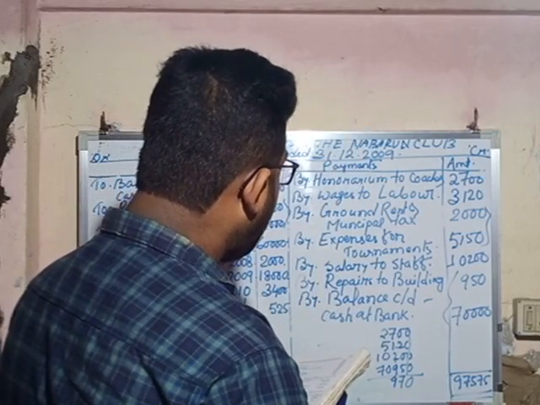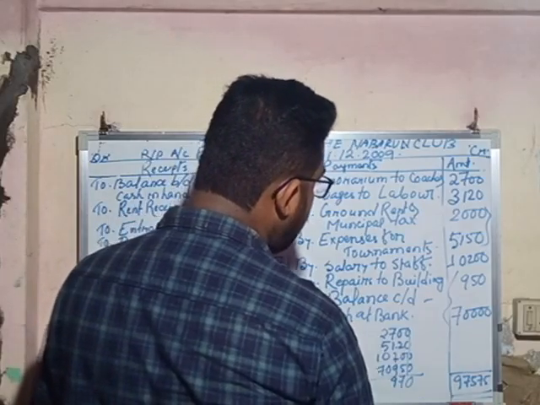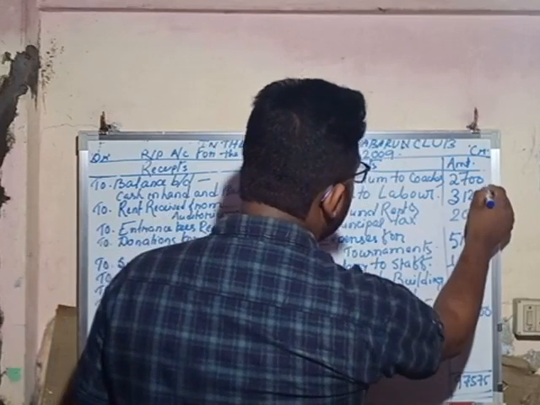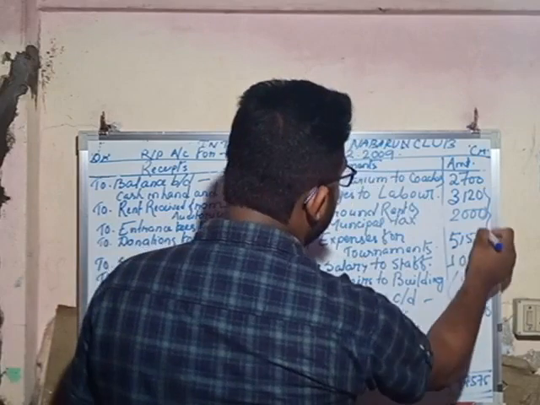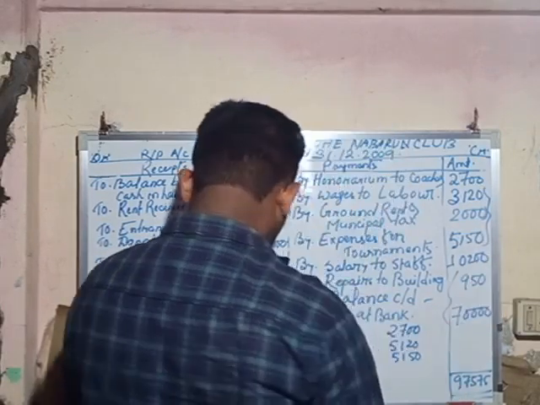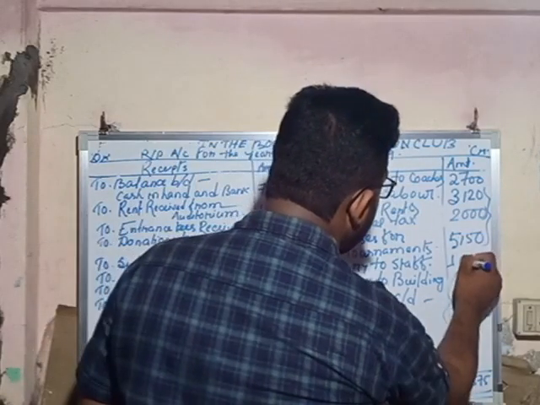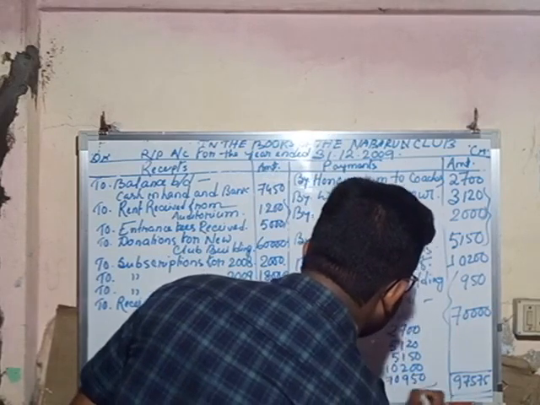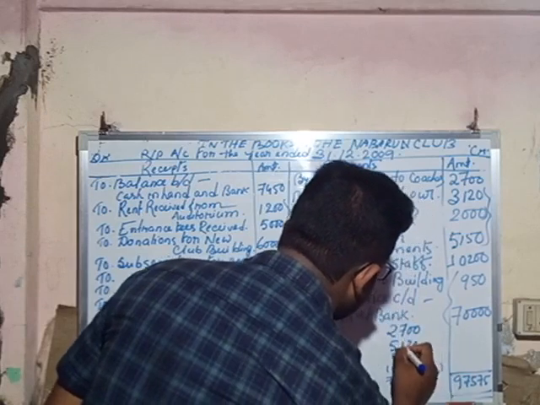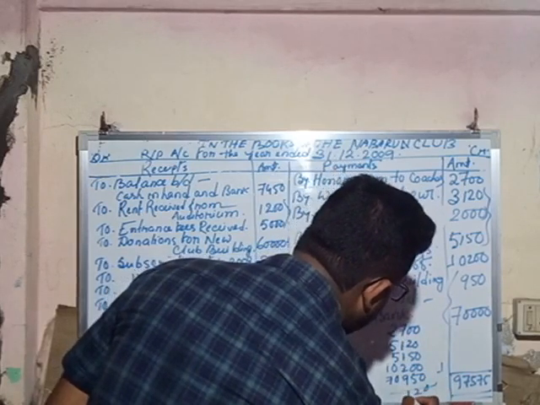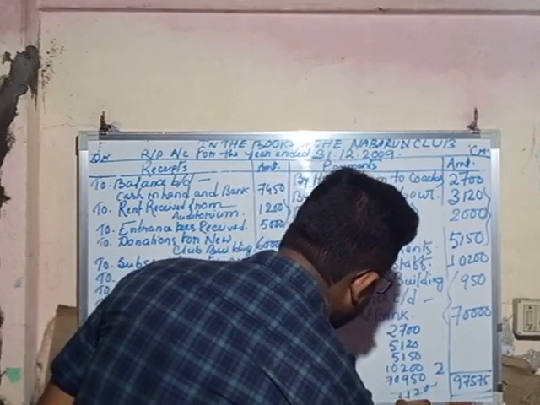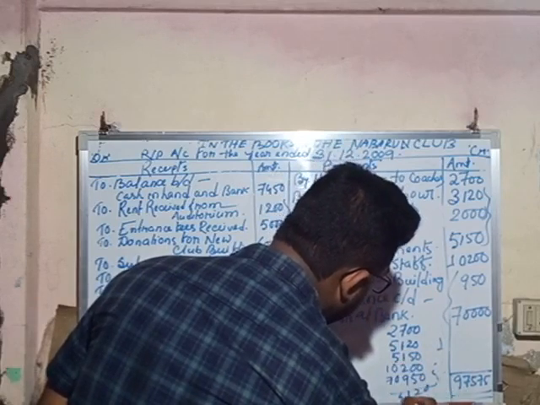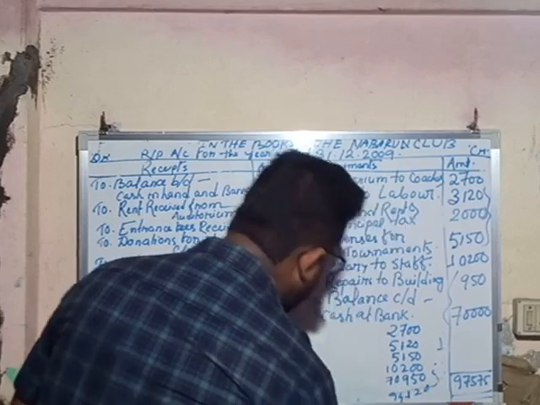So 2700, 5120, 5150, 10,200, 7170, 950. Okay, the total is 94120 in the payment side.